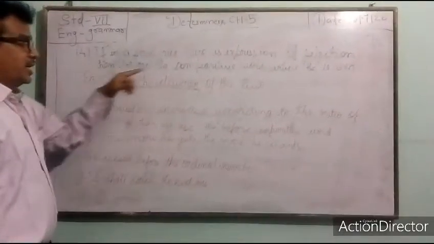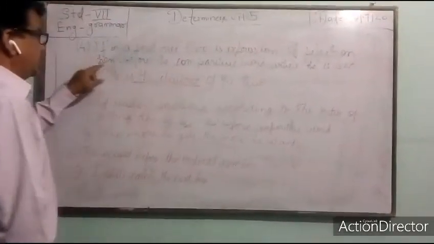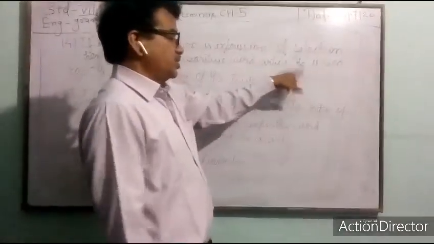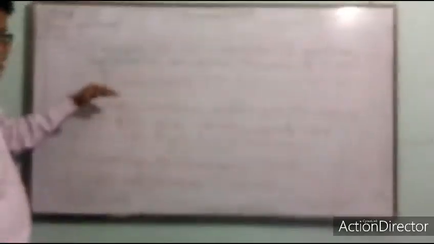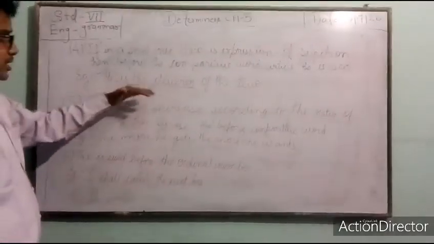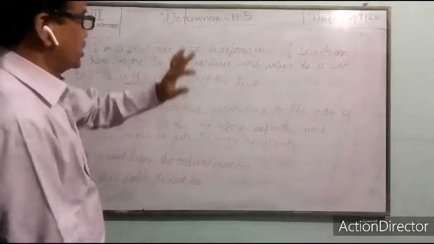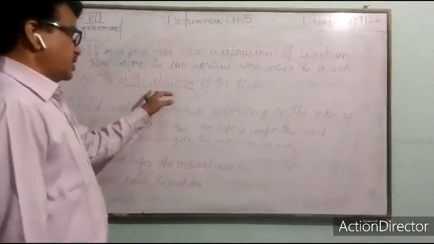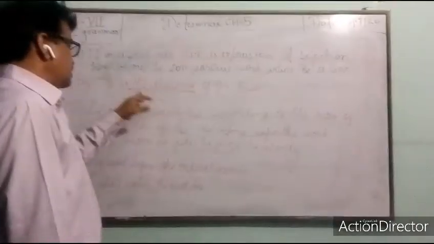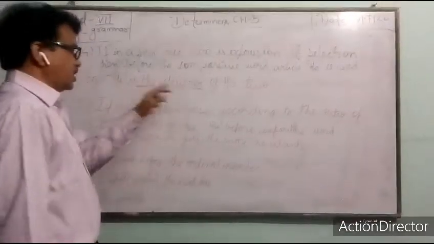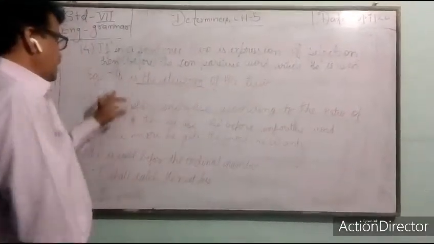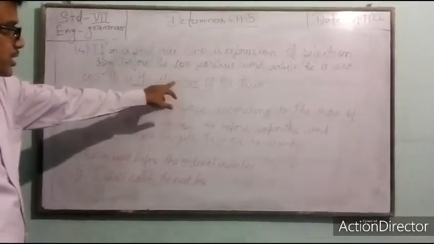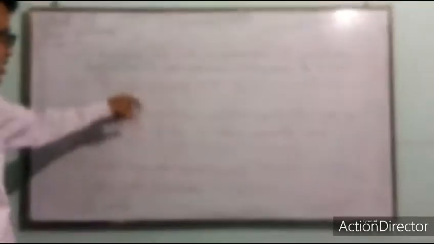Now we are going to know the fourth rule of using the definite article the. If in a sentence there is an expression of selection, then the article the is used before the comparative word. As we know, before a comparative word the article the is normally not used. But if there is an expression of selection, then we use the before that word. We are looking, he is the cleverer of the two. Cleverer is the comparative word, and before that we have used the.